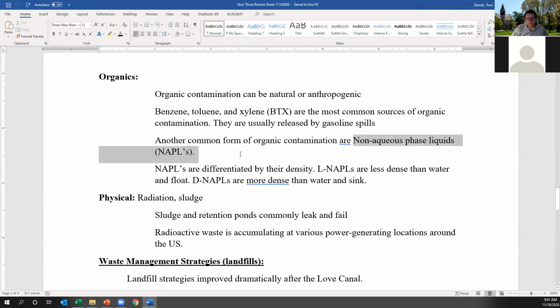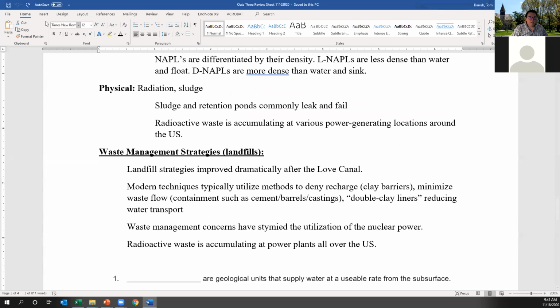I don't think I ended up putting anything about this on the exam, but useful to know is that the common forms of organic contamination are usually classified as non-aqueous phase liquids, and they're either dense or light. If their density is greater than water, they're DNAPLs. If their density is lower than water, like benzene, toluene, and xylene, they're LNAPLs. I think I didn't put a question about that, so I'll just move on for the interest of time.